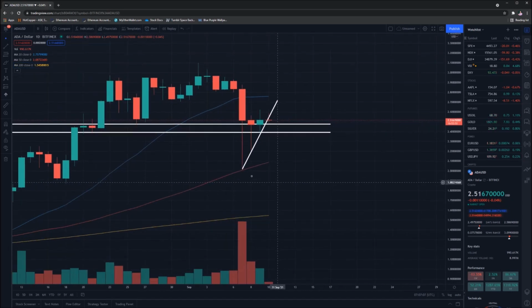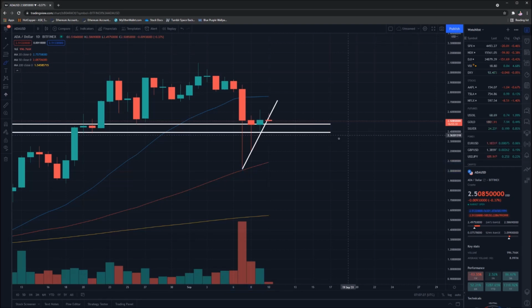You can see right here, we bounced off our 50-day moving average, and that was on the massive drop day. Obviously on that day, we dropped below the 20-day, but this 50-day moving average has acted as a key point of support for ADA in it bouncing back.